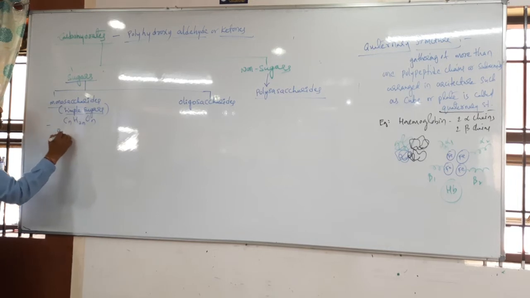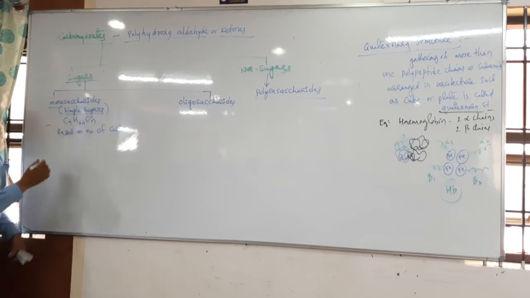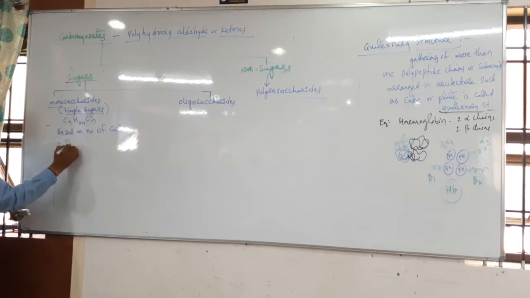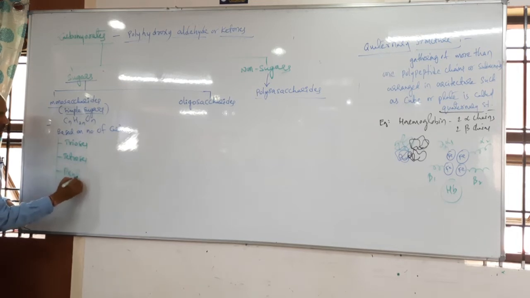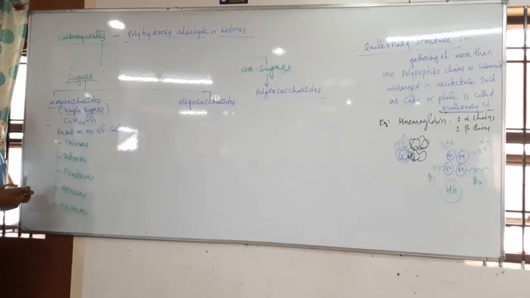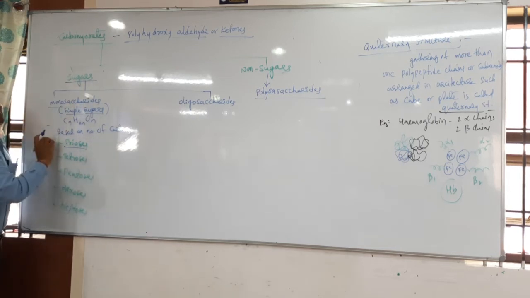Okay? Next, based on the number of carbons, monosaccharides are of different types. The first one is called triose, tetrose, pentose, hexose, heptose, and different types are there, students. Like this we can go on: heptose, then octose, nonose, decose also we can say.